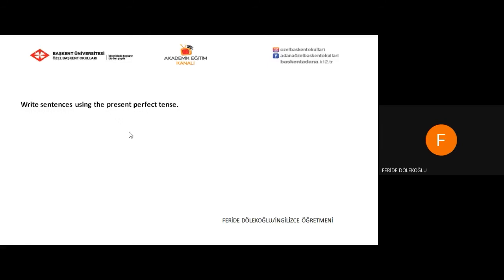Write sentences using the present perfect. Let's start with the first one. My friends go London. Now we will write a sentence using the present perfect tense. My friends have gone to London. Now I want you to remember the structure. Here the subject is my friends, they. So I used have with verb 3. Go, went, gone.